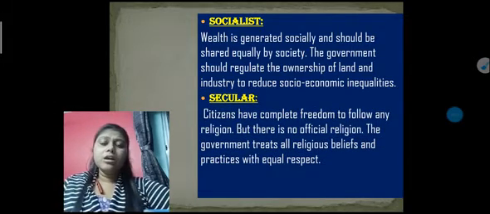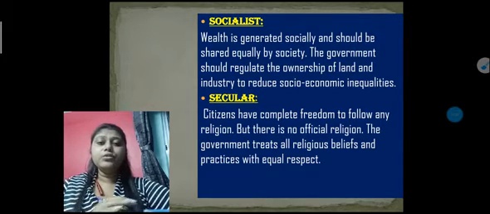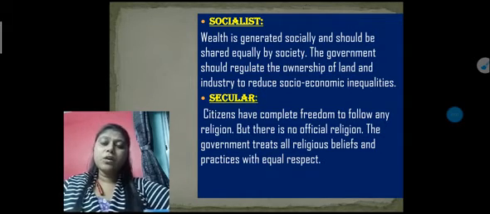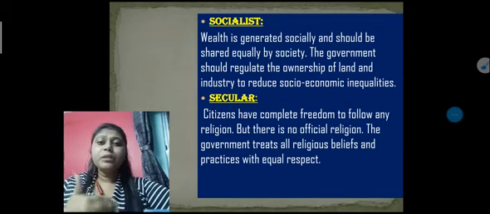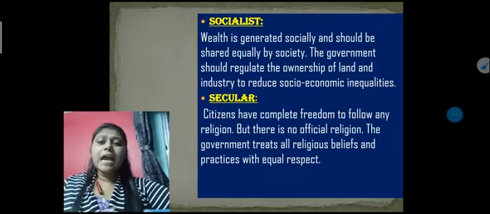Next one, secular. See, this is a very common word. I hope many of you know about this one, as you are very much used to this word. Secular means in any country, all the religions get equal status. Not a particular religion is declared as an official religion, or treated as favorable or given special treatment. All religions in that country should get equal respect, equal treatment, and they all have the freedom to practice and promote any religion and follow any religion.